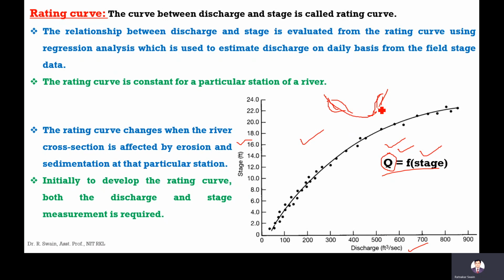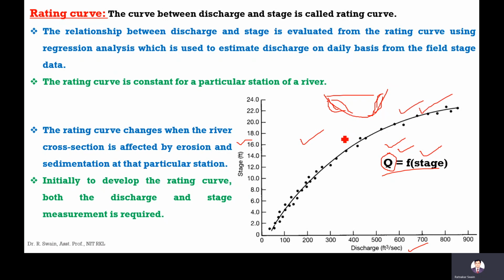So if the cross sectional area or the capacity or the storage of the cross section changes, then this rating curve changes. But this erosion and sedimentation happens after many years.